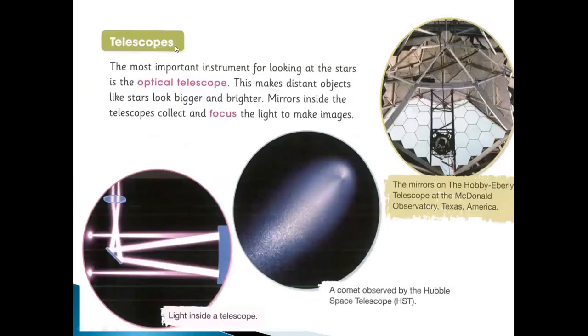Telescope. What kind of telescope are scientists using nowadays? The most important instrument for looking at the stars is the optical telescope. This makes distant objects like stars look bigger and brighter. A mirror inside the telescope collects and focuses the light to make images.